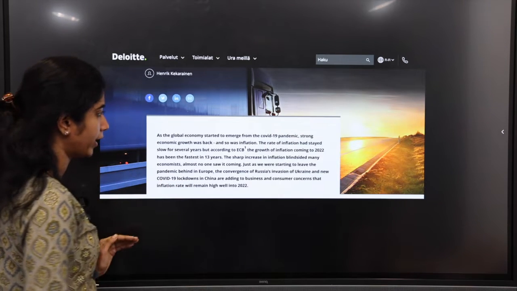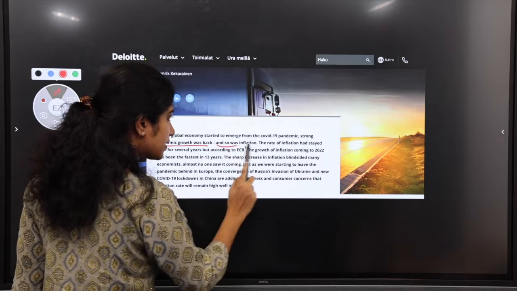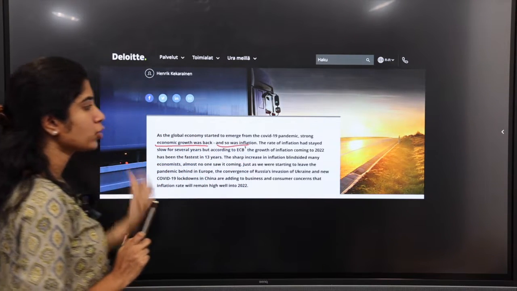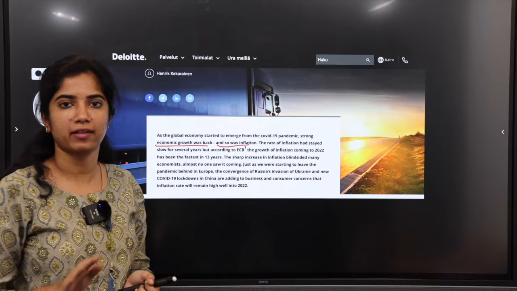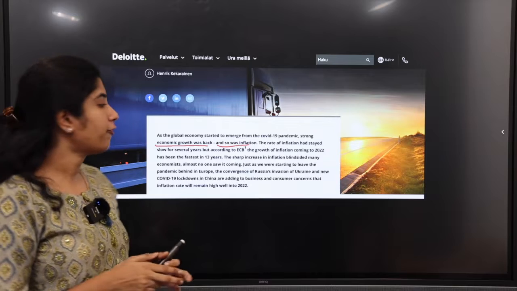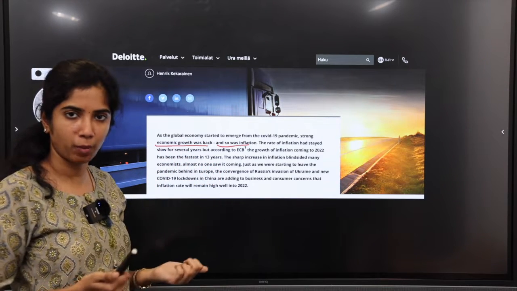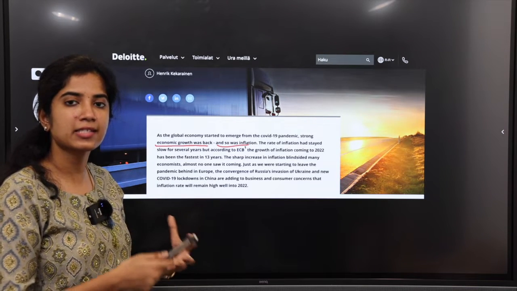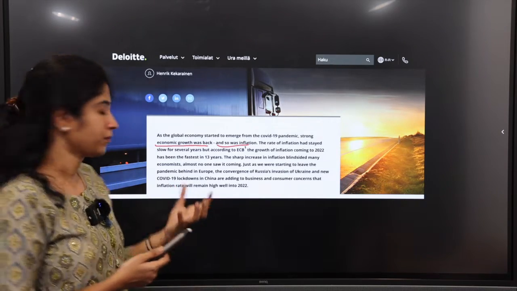Because post-COVID, strong economic growth was back and so was inflation. During COVID, everything was closed and the demand was very low. Post-COVID, the vaccination rate increased and everything reopened. In a few days everything got reopened, so suddenly the demand increased hugely.